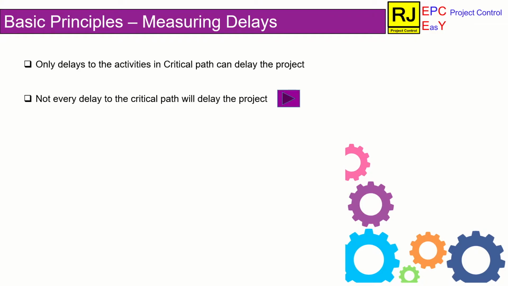The second one is not every delay to the critical path will delay the project. It may sound contradictory to principle number 1. Let me bring clarity. If we ask project management professionals the definition of the critical path, most of them will say a critical path is the network of activities having zero float.